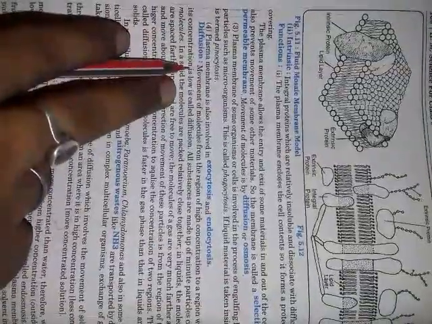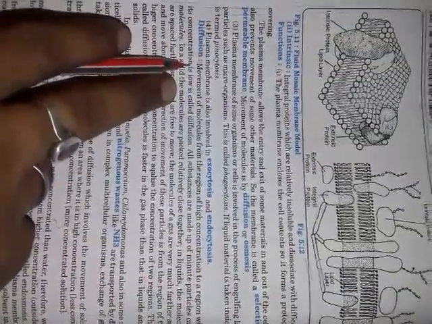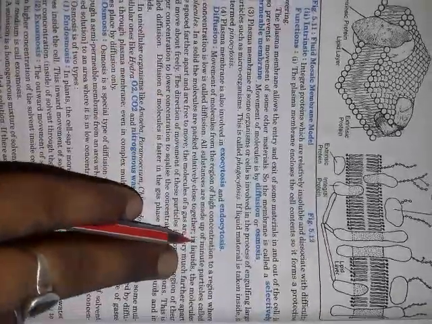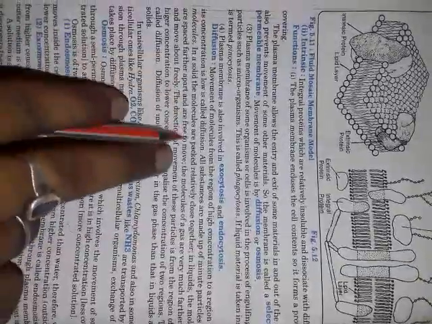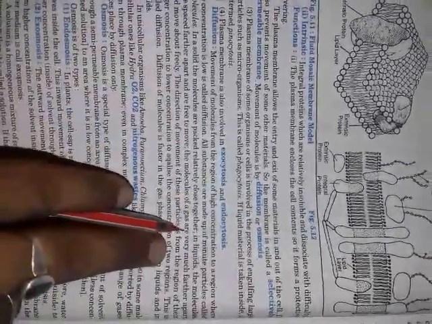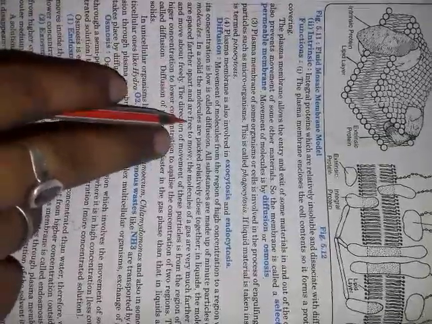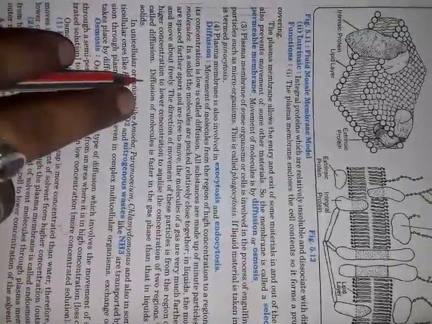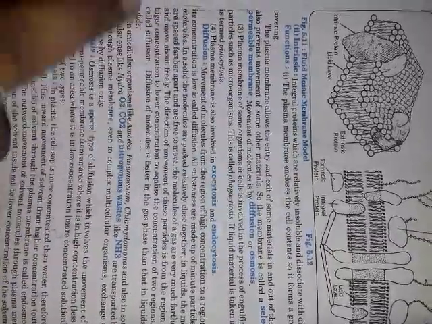The plasma membrane is also involved in exocytosis and endocytosis. Next we move to the heading diffusion. Diffusion is the movement of molecules from a region of higher concentration to a region where the concentration is low. All substances are made of minute particles called molecules. In solids the molecules are packed relatively close together. In liquids the molecules are farther apart, and in gases they are farther apart than in liquids. So diffusion is more in liquids than solids, and fastest in gases.